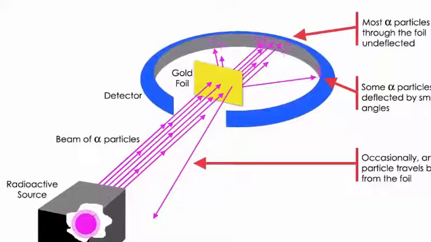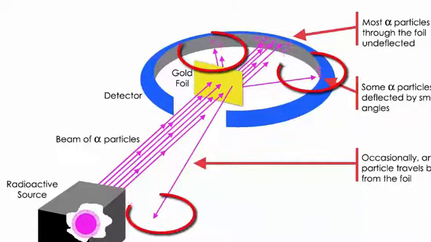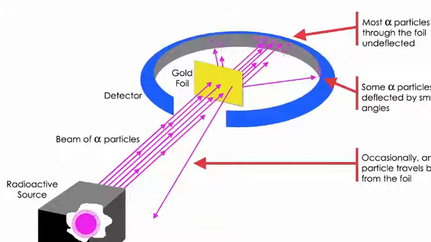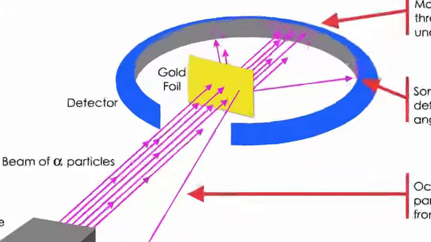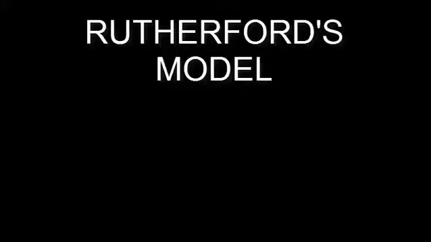This led Rutherford to conclude that there is a concentrated mass in the middle of the atom. His evidence was based on the fact that very few particles were deflected at great angles. The thing they were colliding with had to be very, very small. Rutherford's model.